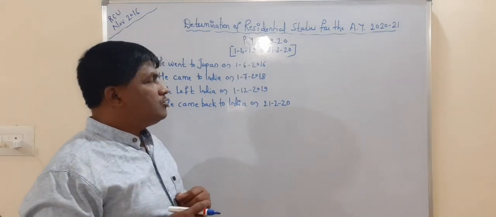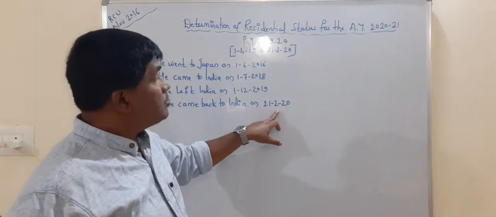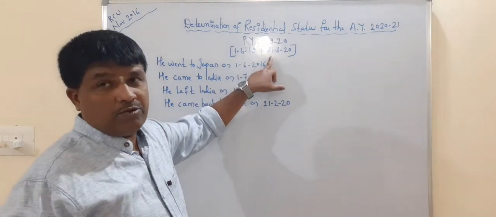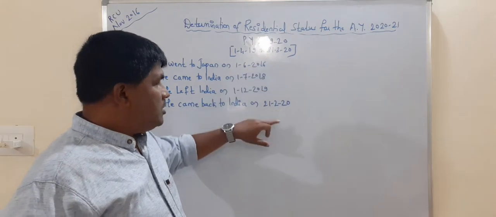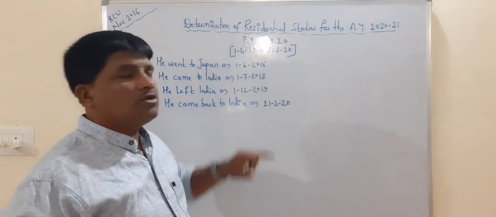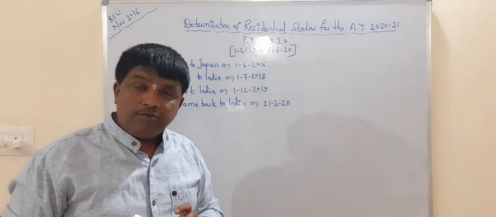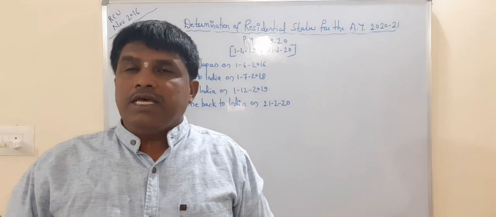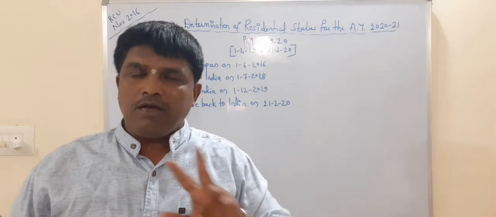On 21/2/2020, which also comes before 31/3/2020. It means from 21/2/2020 to 31/3/2020 he was in India. So during the previous year 2019-2020, he was in India for 2 periods.